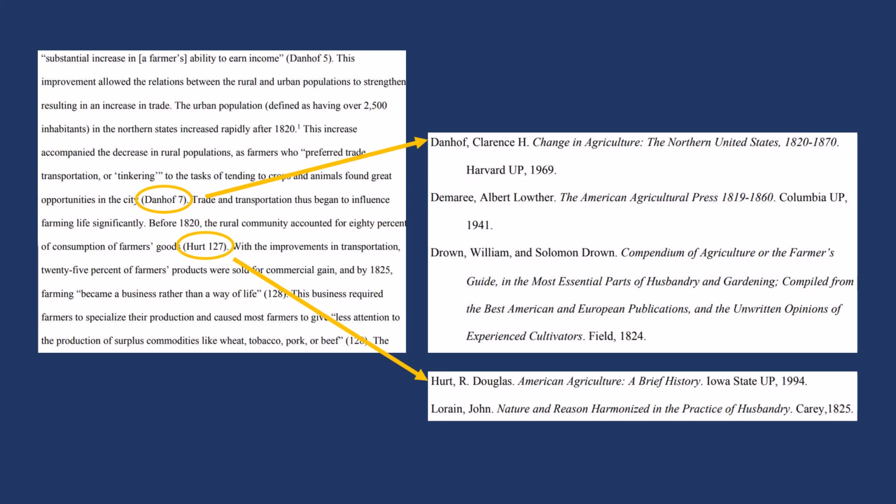In-text citations briefly identify a source referenced in a paper. They enable readers to locate sources in the works cited list. The author information in an in-text citation must also appear as an entry in the works cited list.